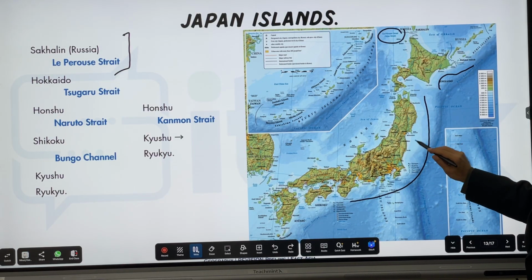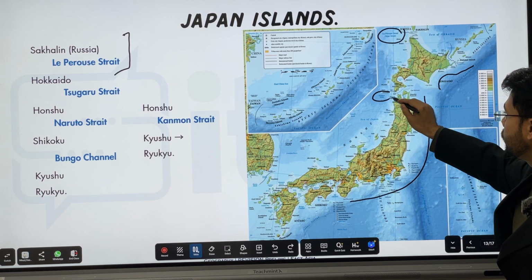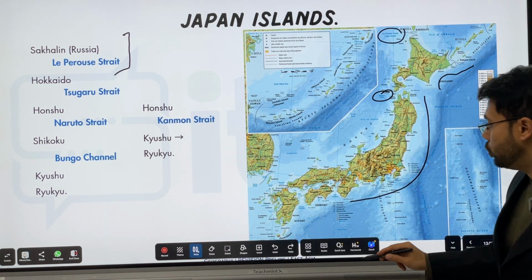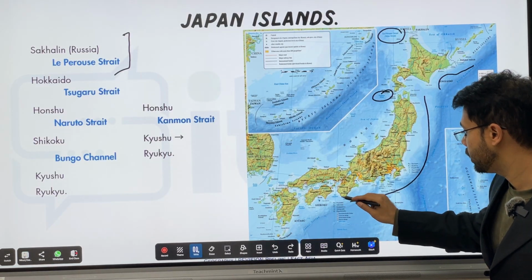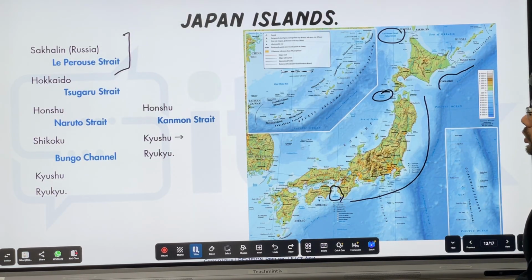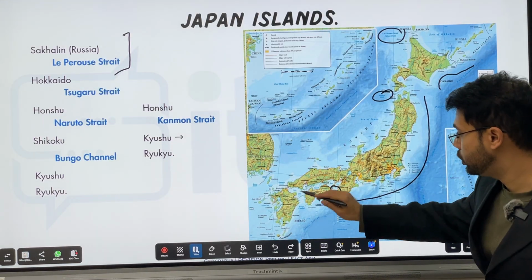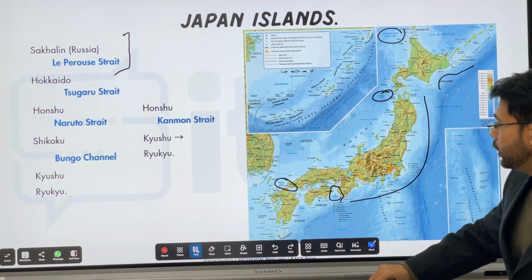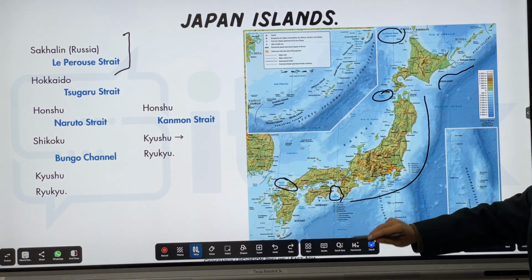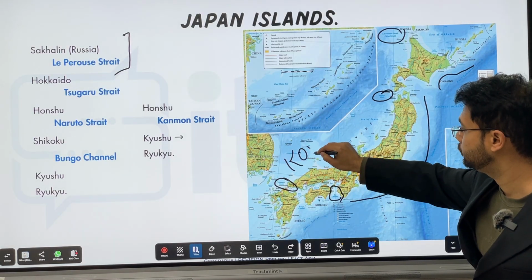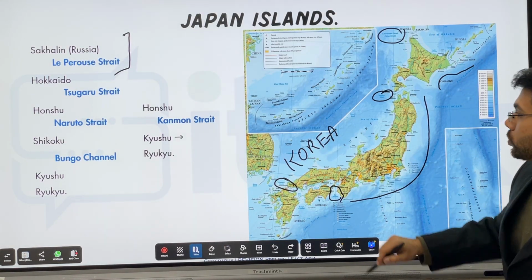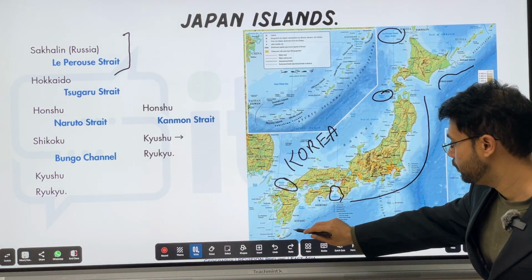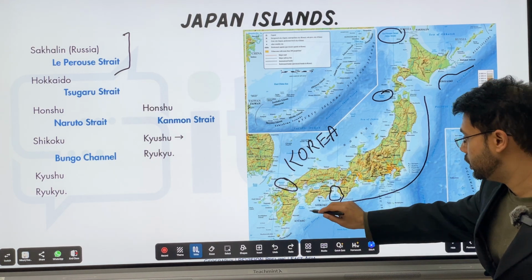Now, Hokkaido and Honshu are divided by the Tsugaru Strait. Below Honshu comes the Naruto Strait of Honshu and Shikoku. This is Shikoku, and somewhere here must be your Naruto Strait. And Honshu and Kyushu also are separated by the Kanmon Strait over here. Both Japan and Korea are separated by the Korea Strait. Between Shikoku and Kyushu is the Bungo Channel. Here, the Bungo Channel.